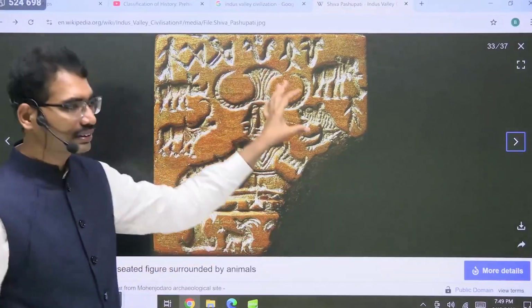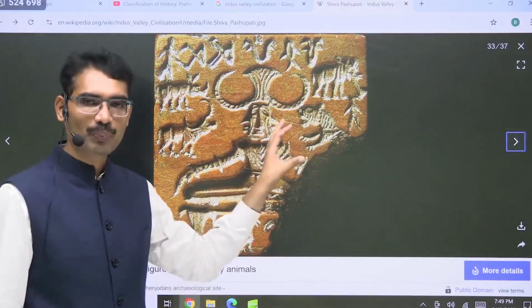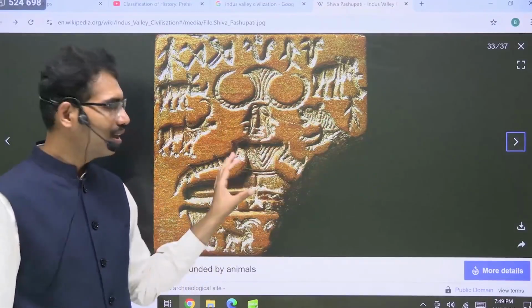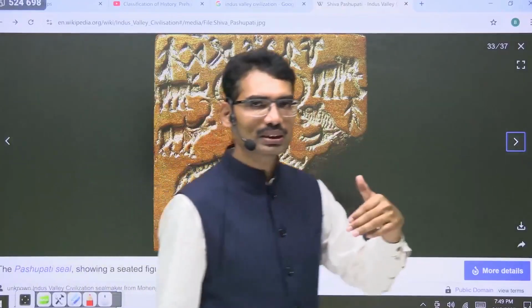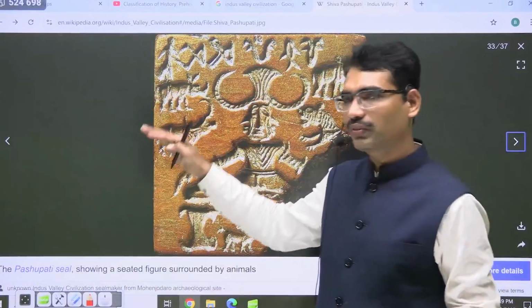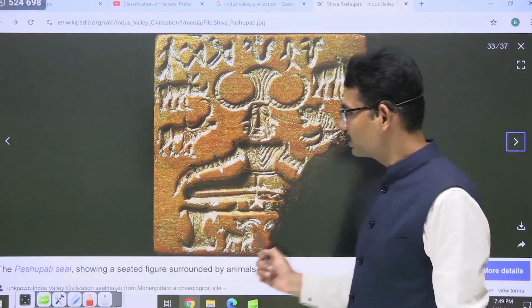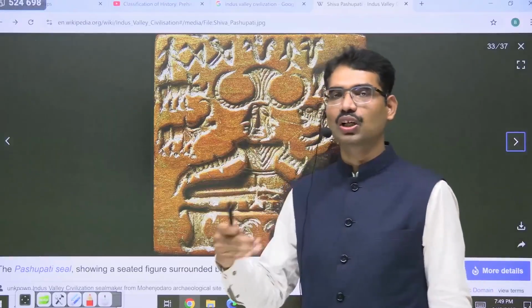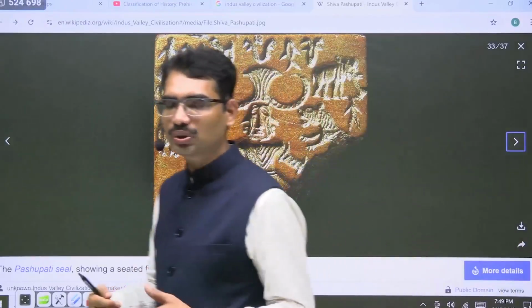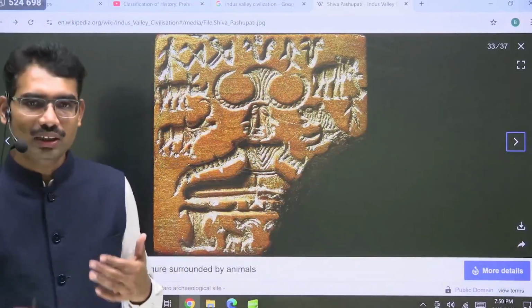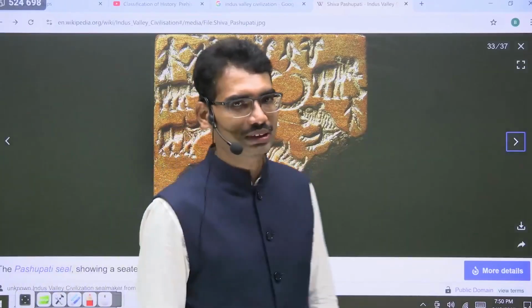Generally these characteristics are associated with Pashupati Deva or Shiva. The Shiva concept comes in a later time period, after the Indus Valley Civilization. But in the Indus Valley Civilization, Shiva characteristics were there. That's why John Marshall considered that probably they were the ones who started worshipping Shiva, and he considered this the evidence, the Proto-Shiva seal.